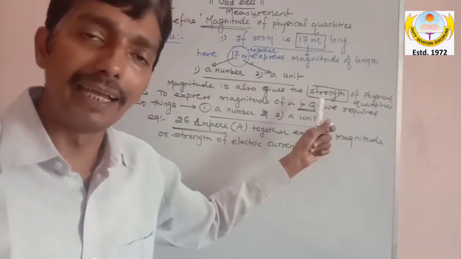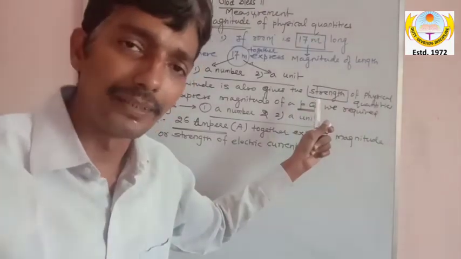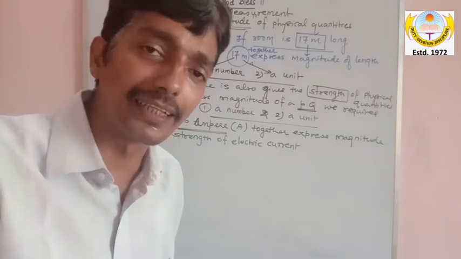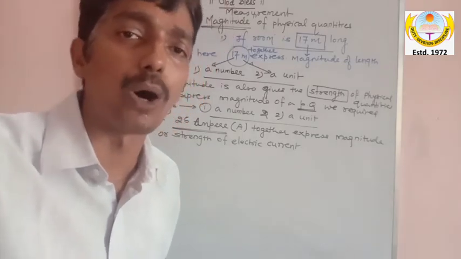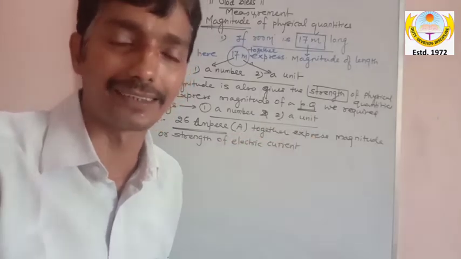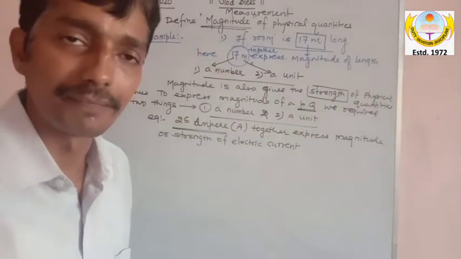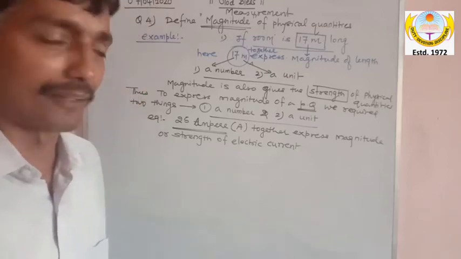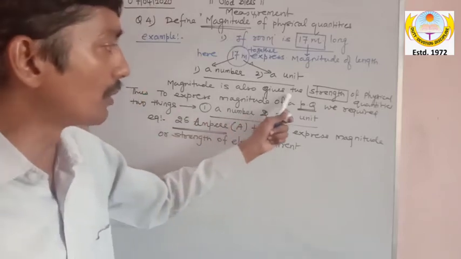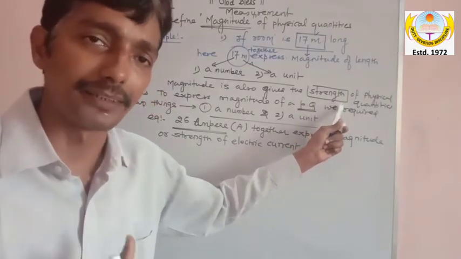If I say a tree is 7 feet long, that 7 feet gives the strength of lengthiness of that tree. Magnitude also gives the strength of physical quantity. Remember this.